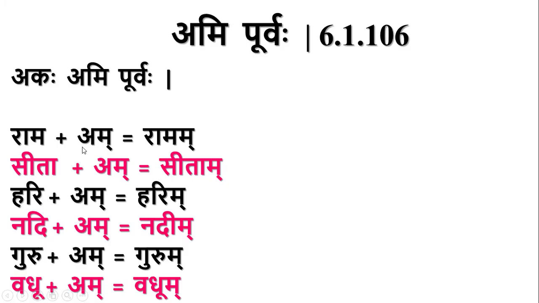It should be the akara of the pratyaya. Then this akara and the purva varna combine to form the purva varna, purva rupa adesha. This is about Ami Purvaha.